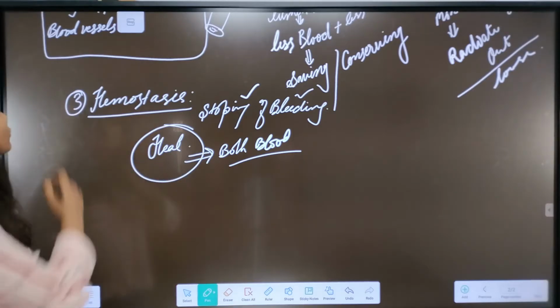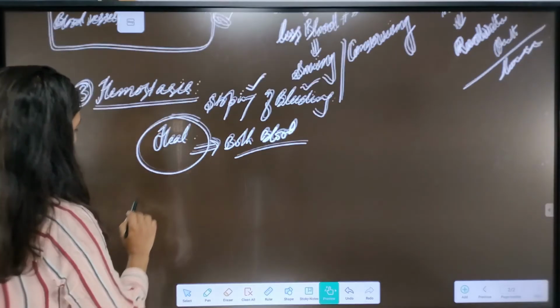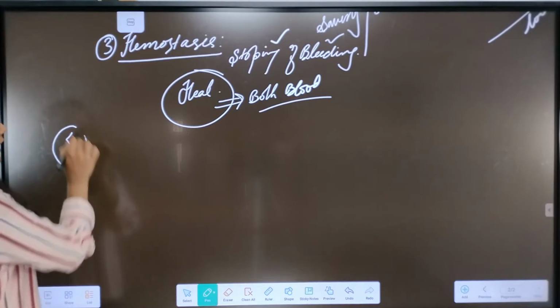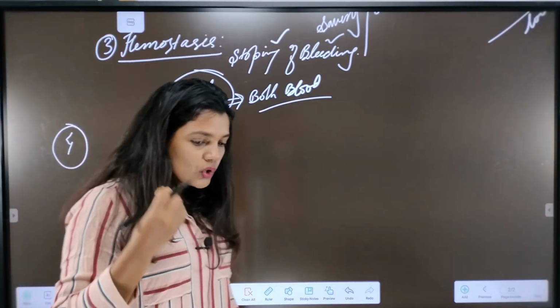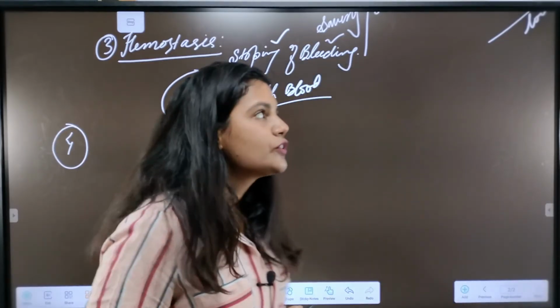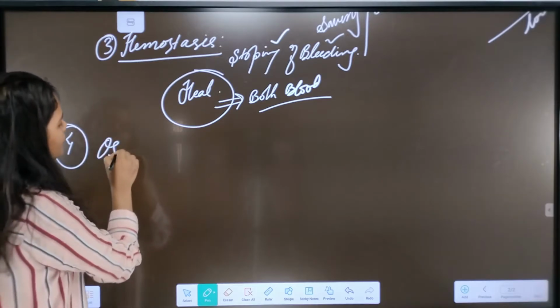Okay, so after homeostasis is the hemostasis. Next, fourth, along with these two additional functions, our blood is also able to maintain water content in it. Okay, so it can also help in the osmotic balance.